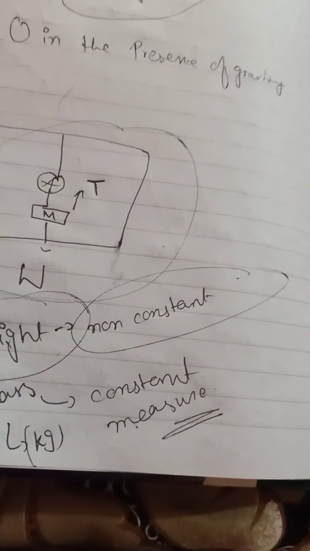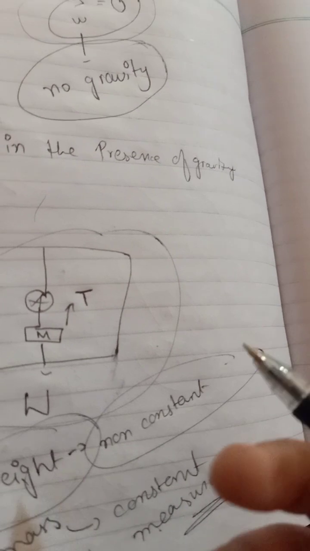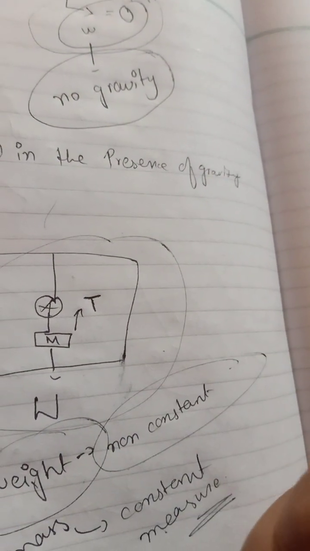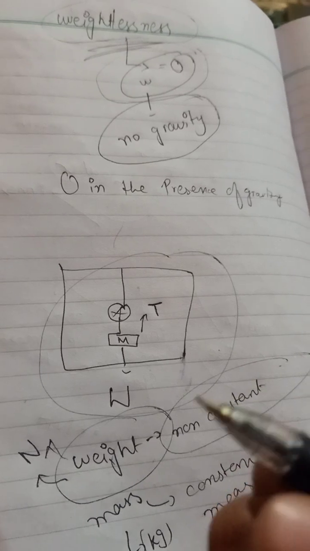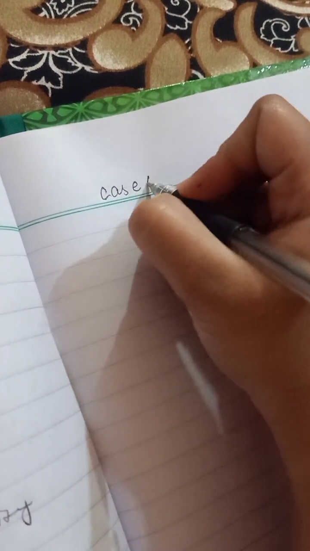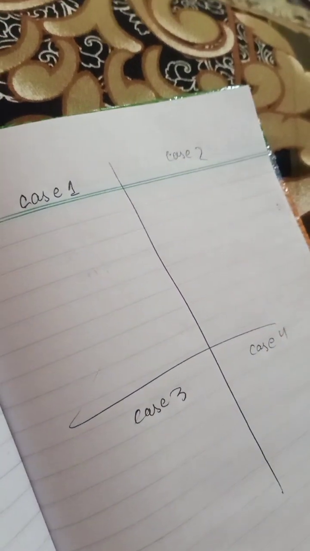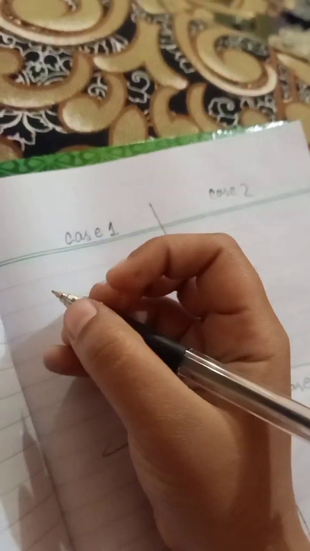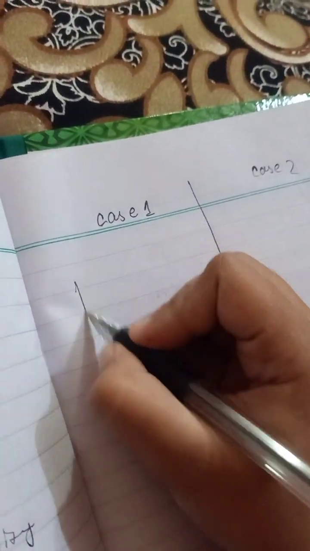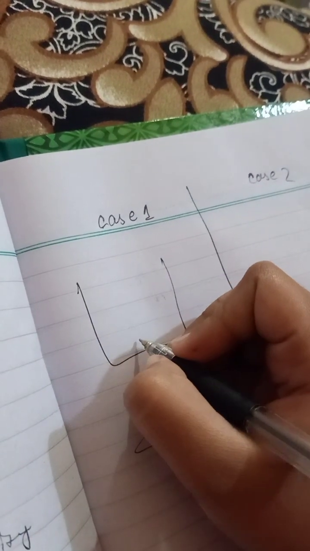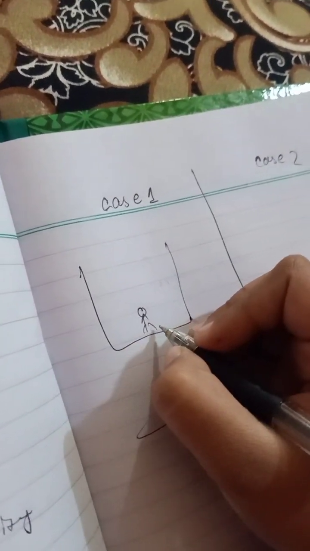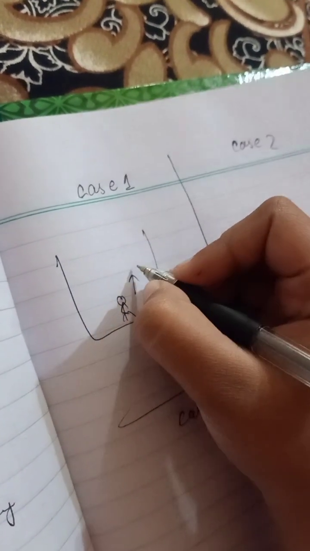So with that we have four cases. Weight, as you all know, depends upon the gravitational pull toward the center. If there is gravity on your body, it means you will feel your weight. So we have four cases: case 1, case 2, case 3, and case 4. So what is case 1? In case 1, there is a lift, and a body is in it, and there is a tension.